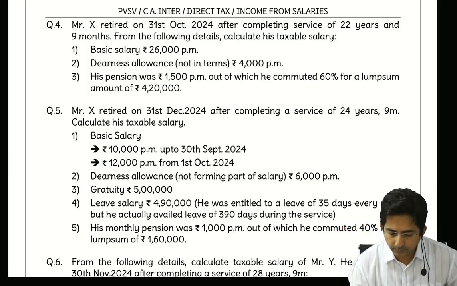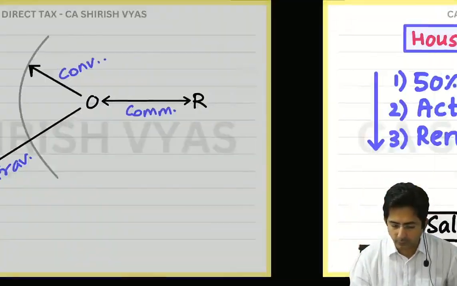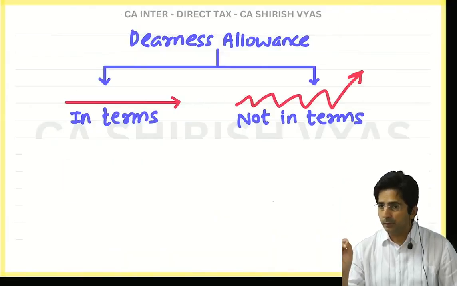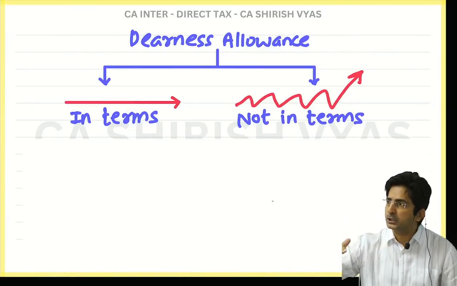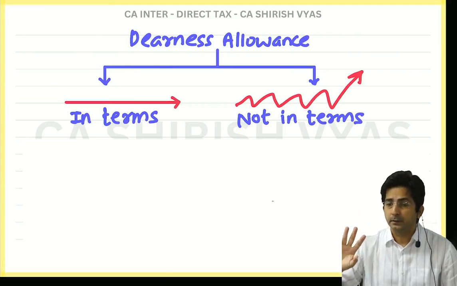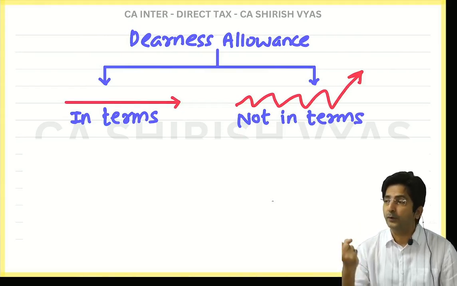Now see here. What is DA in terms and what is DA not in terms? DA in terms means your employer will give you dearness allowance and the amount will be constant, irrespective of the inflation. See, actually dearness allowance is meant to face inflation.